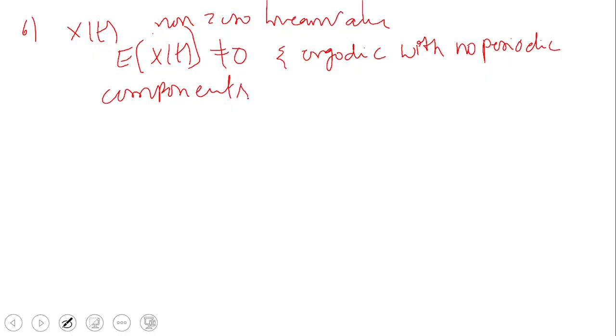So that's why we said this property is somewhat difficult. Why the students need to write entire x of t is non-zero mean value and ergodic with no periodic components.